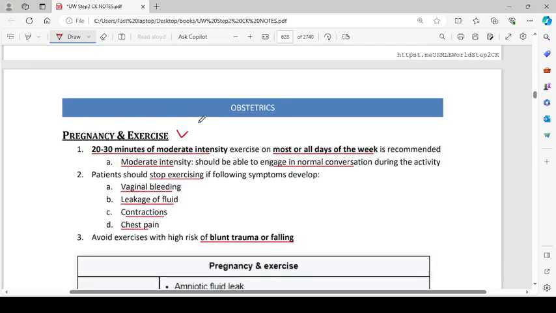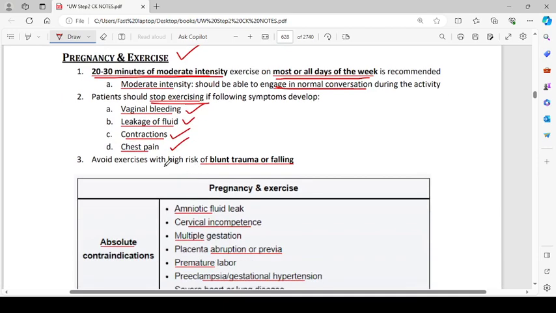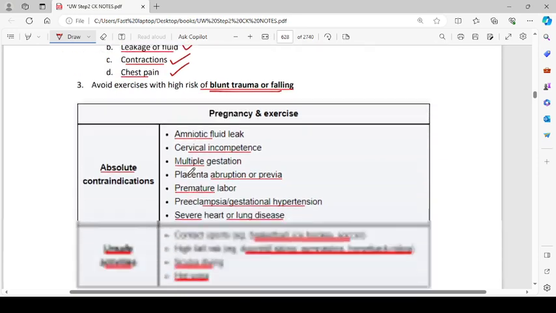Then pregnancy and exercise. 20 to 30 minutes of moderate intensity exercise on most or all days of the week is recommended. Moderate intensity means you should be able to engage in normal conversation during activity. The patient should stop exercising if the following symptoms develop: vaginal bleeding, leakage of fluid, contractions, or chest pain. Avoid exercise with high risk of blunt trauma or falling.